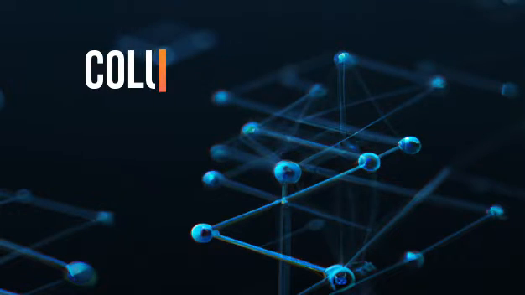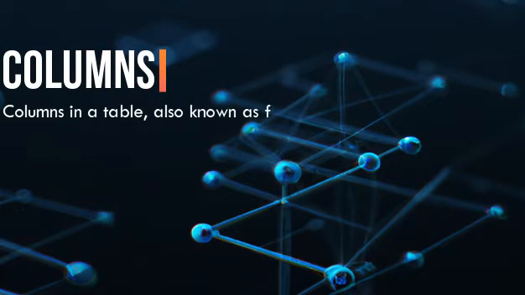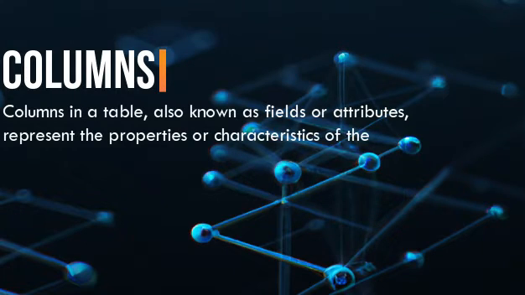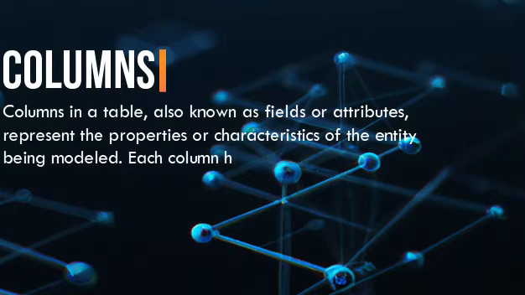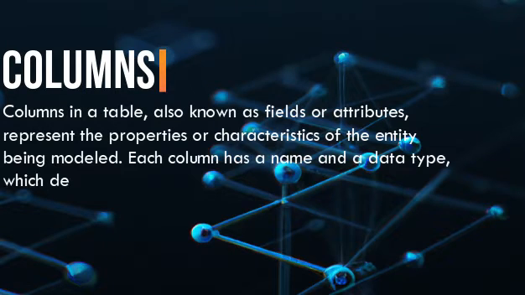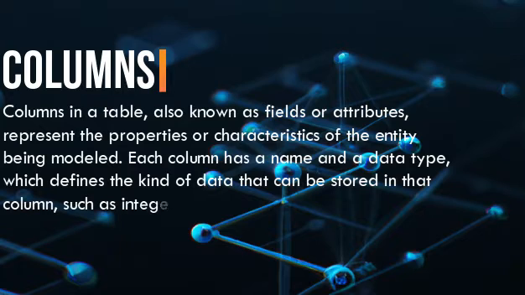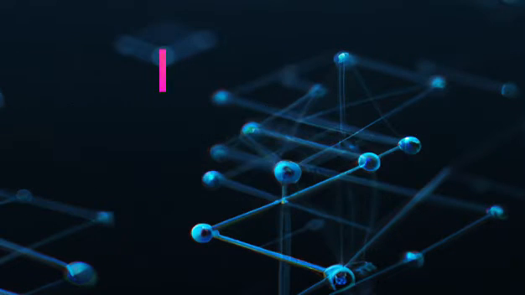3. Columns. Columns in a table, also known as fields or attributes, represent the properties or characteristics of the entity being modeled. Each column has a name and a data type, which defines the kind of data that can be stored in that column, such as integers, strings, dates, or booleans.